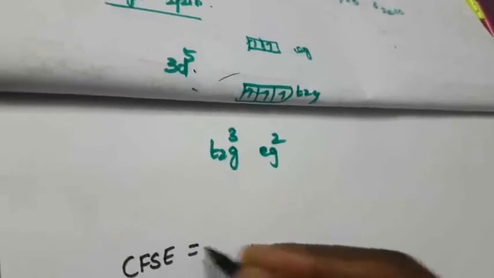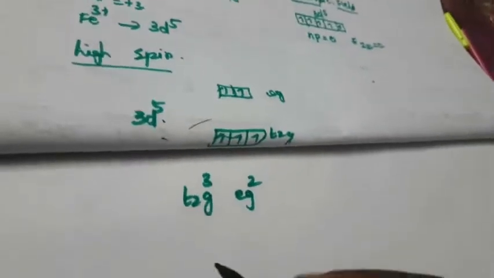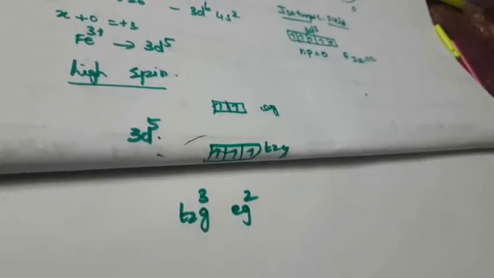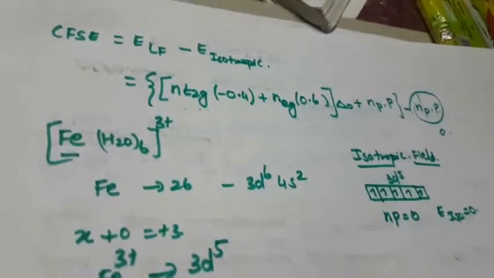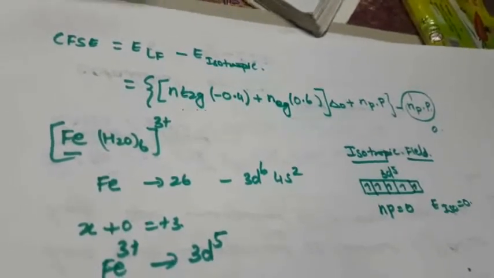CFSE, crystal field stabilization energy. First one is, what is the formula? Number of electrons in the t2g. How many electrons in the t2g? That is 3 electrons in the t2g, multiplied by minus 0.4, right? This is the first one.